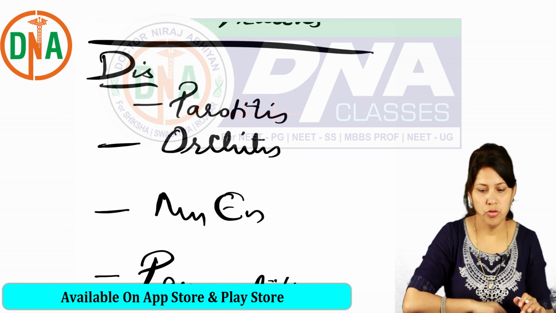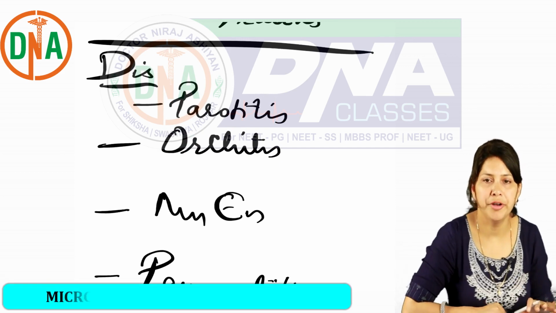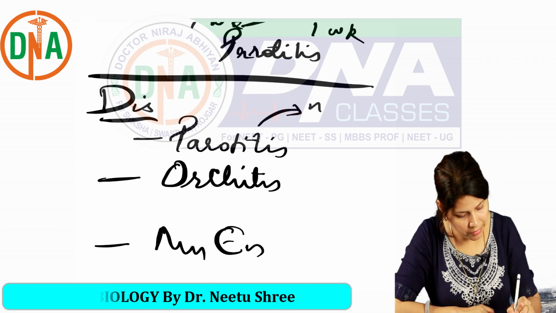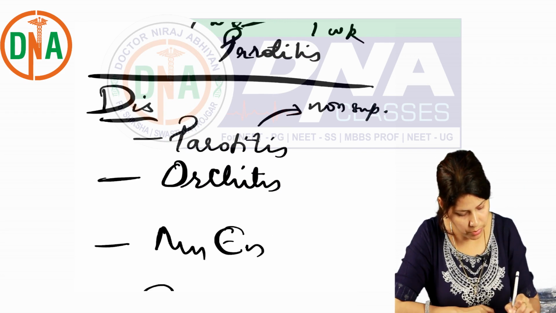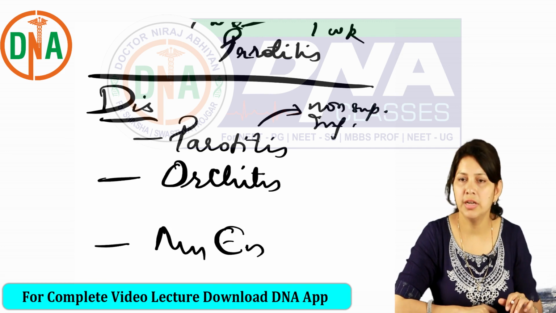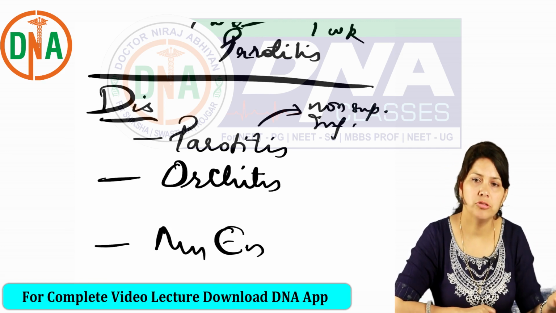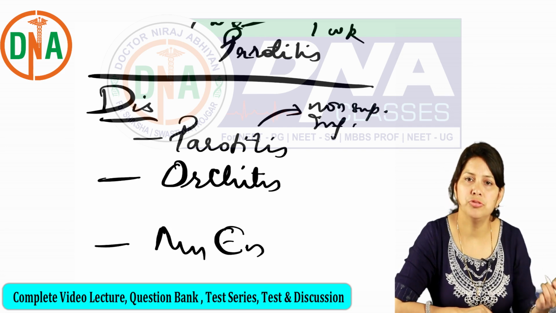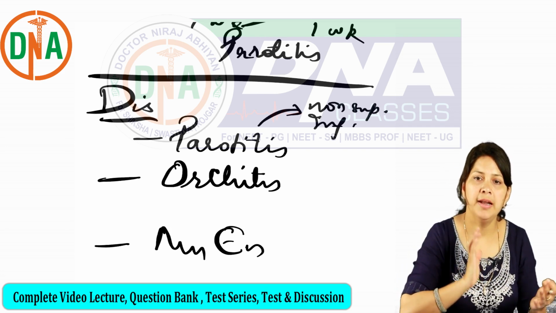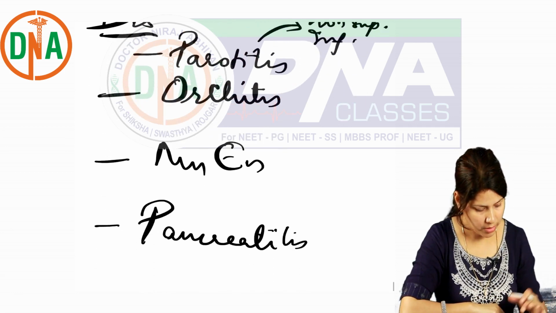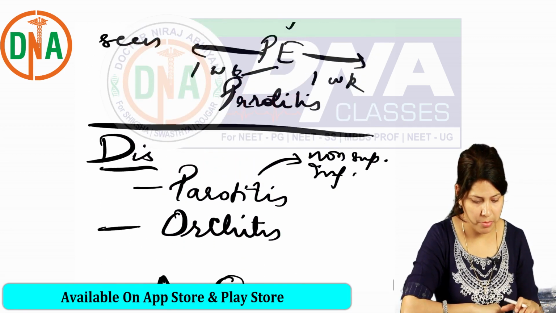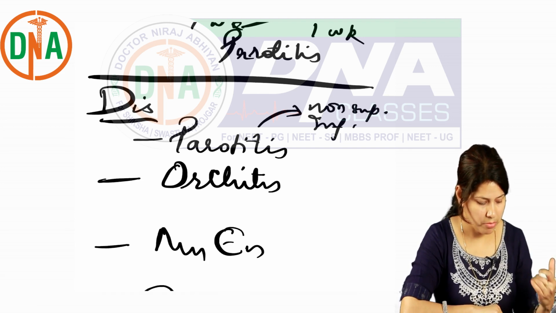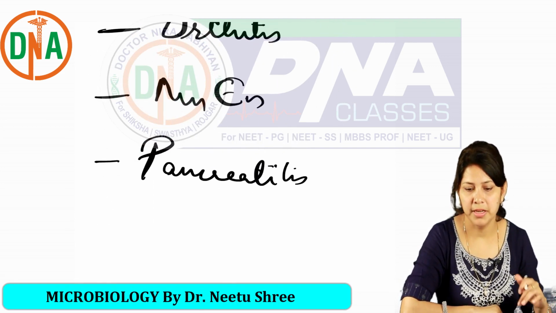Okay, so mumps is a very important cause of parotitis, which is non-suppurative inflammation of the parotid gland, which may involve other glands also like the submandibular or sublingual gland, and also it is associated with fever, pain and tenderness of the gland. So all these can be caused by mumps, that is parotitis, orchitis, meningoencephalitis and pancreatitis.